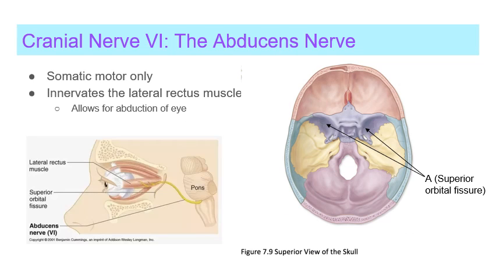Cranial nerve 6, also known as the abducens nerve, has only a motor function. It innervates the lateral rectus muscle of the eye, which works to abduct the eyeball, allowing the eyeball to rotate the gaze away from midline. The abducens nerve exits the cranium and enters the orbit of the eye through the superior orbital fissure, as indicated by A on the figure.